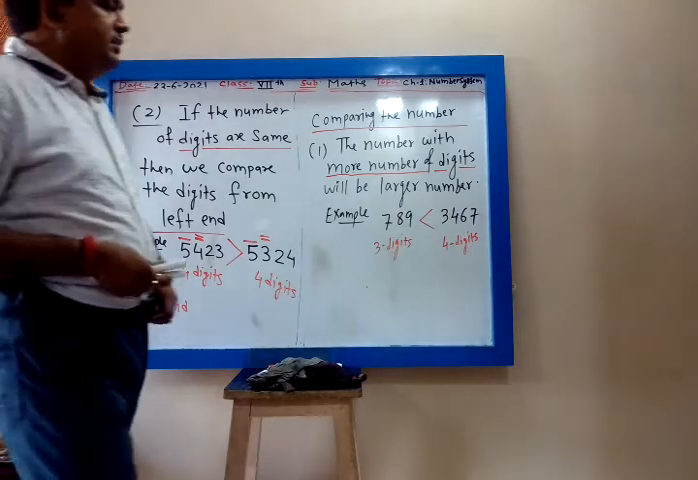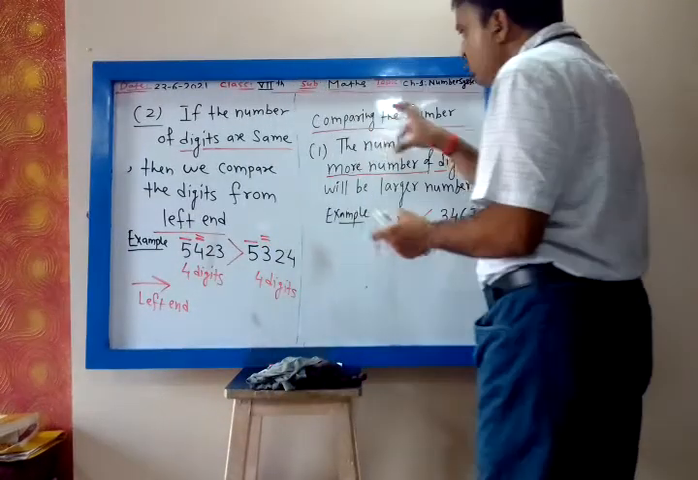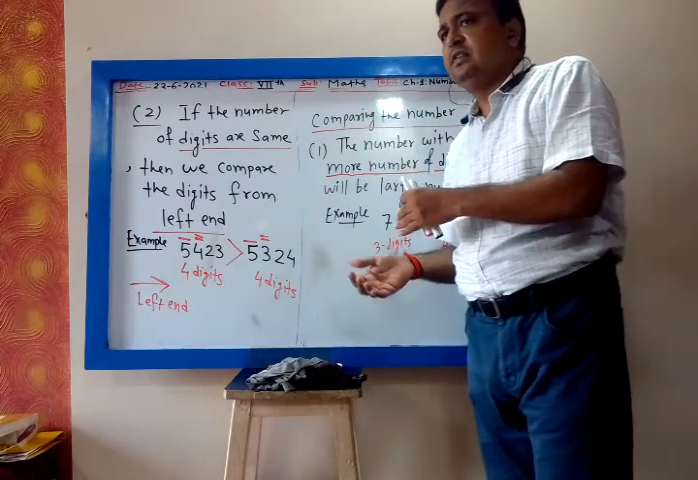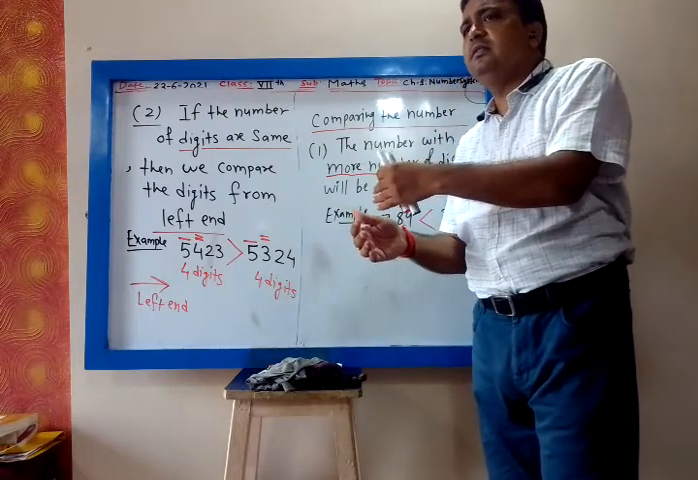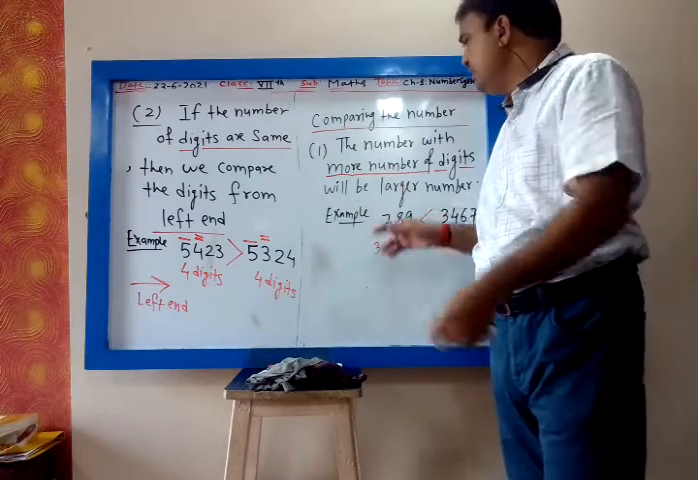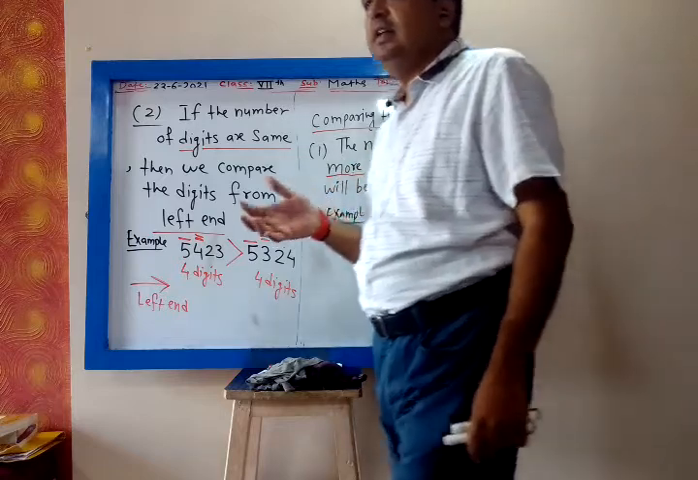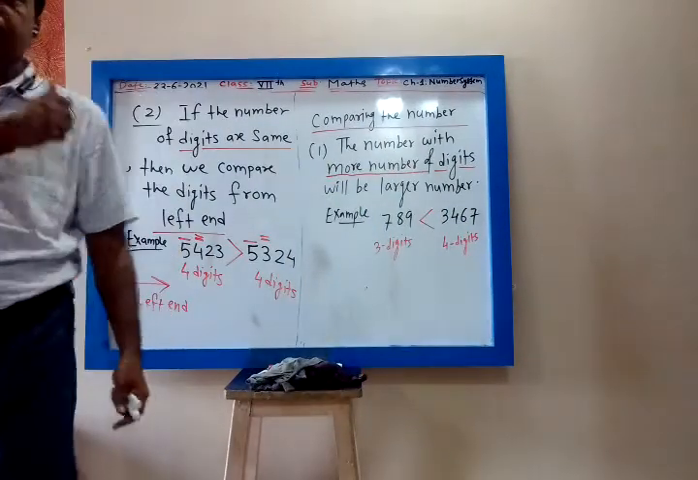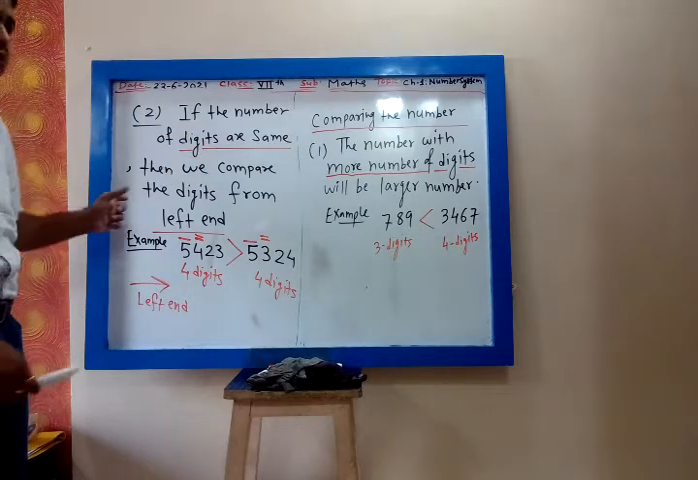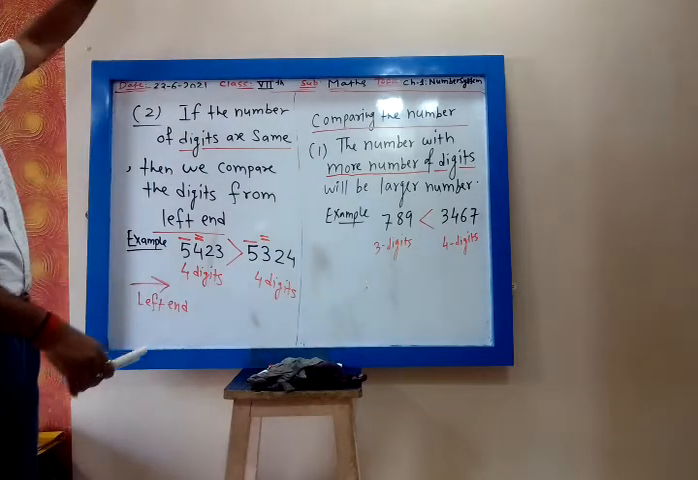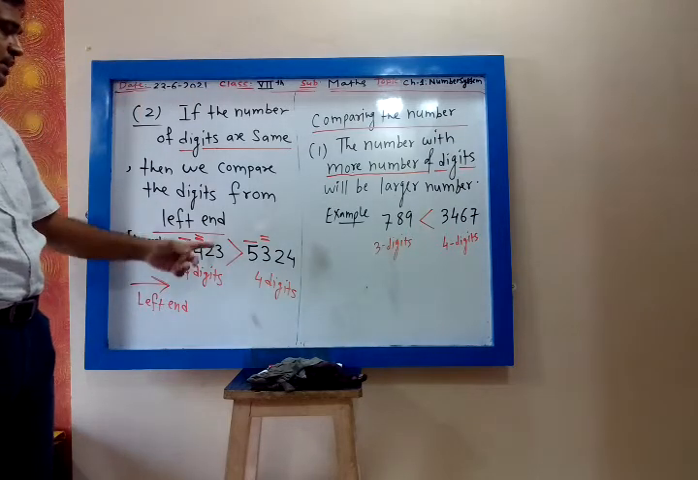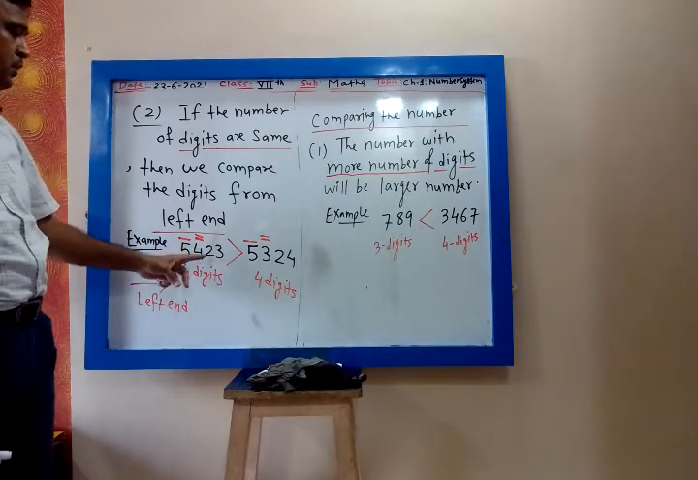Yes, write down everything. So how will you compare two numbers? First, you count the number of digits. Whichever number has more number of digits will be bigger. Second, if the number of digits are same, then we compare the digits from the left end. This is my left side. From the left you compare the digits. 5, 5, same. Okay. Now next left, 4, 3.